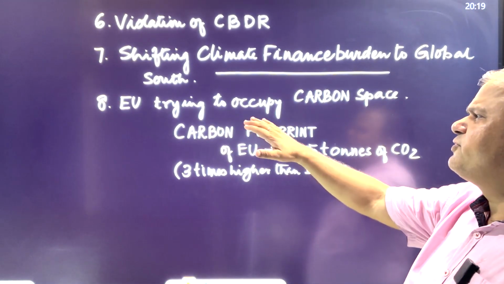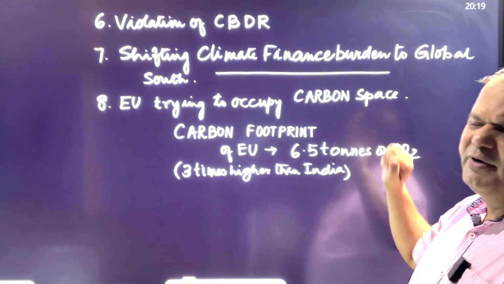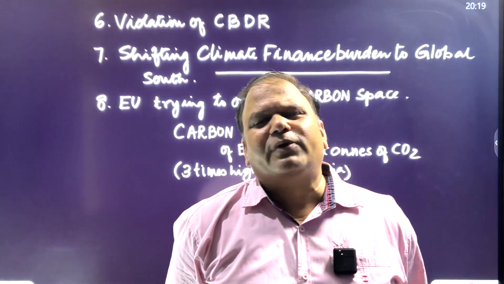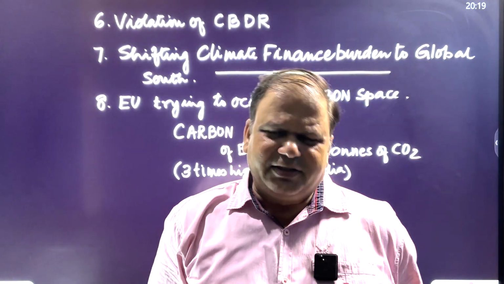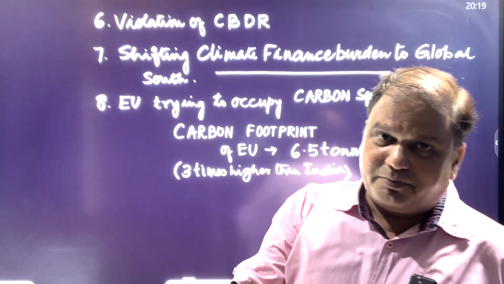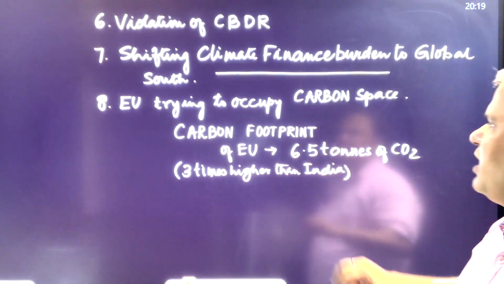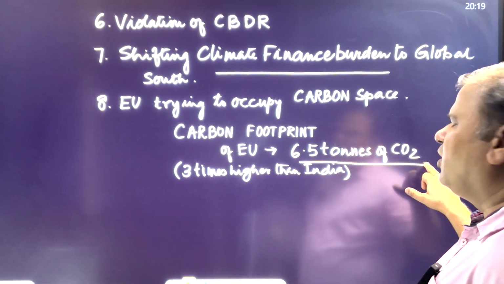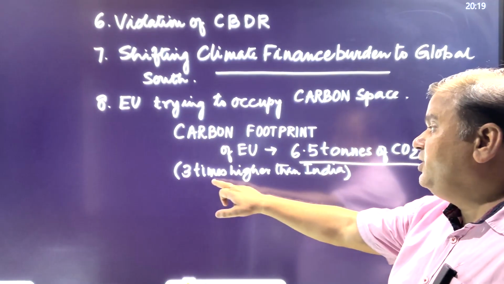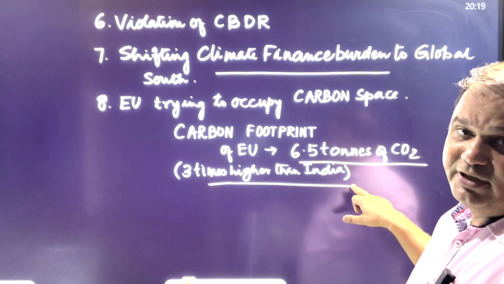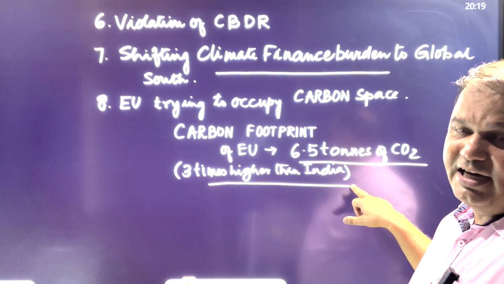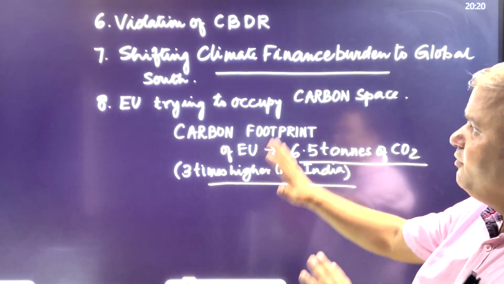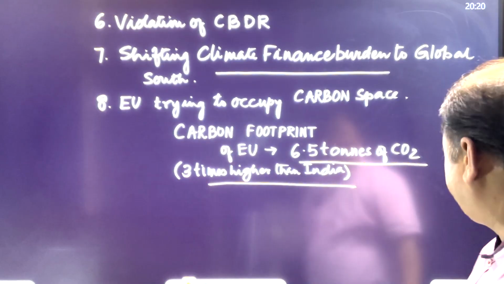And the EU is trying to occupy more and more of the carbon space. Why are we saying so? Because if you look at the data of 2019, we can see that the per capita emission, per person emission, which is also called carbon footprint, for the EU is 6.5 tons of CO2. Now this is 3 times higher than that of India. Clear? All these are India's concerns, and I have listed them in the form of points.